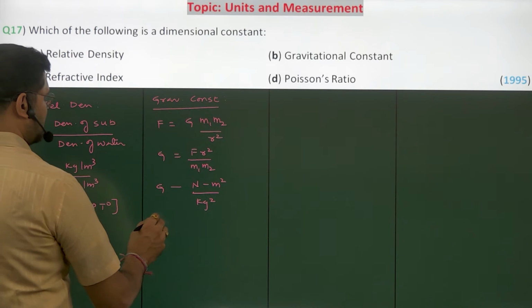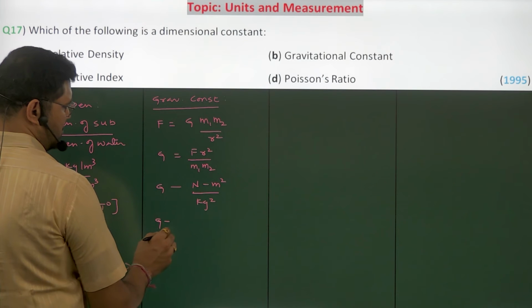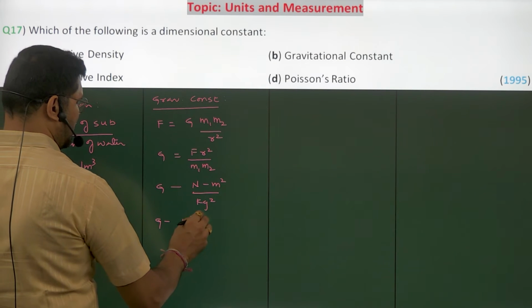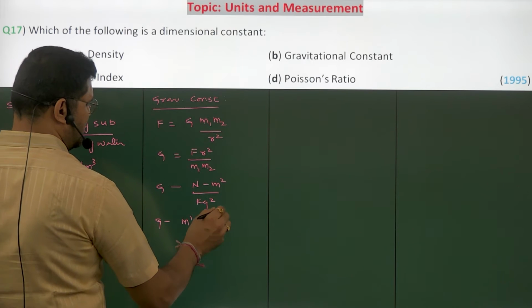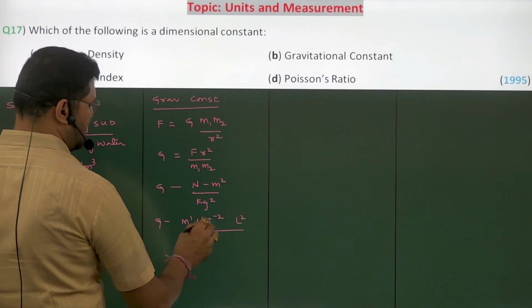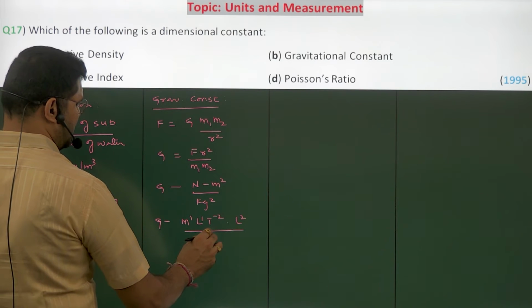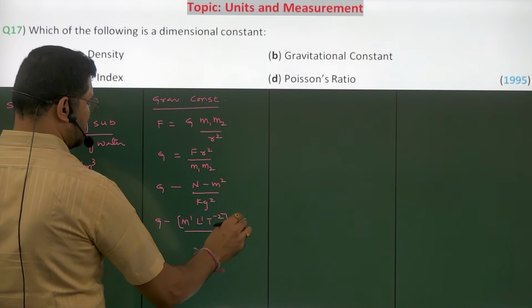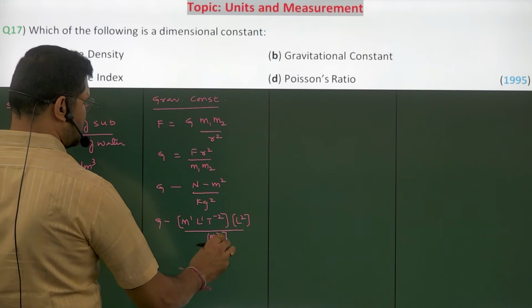Now writing its dimensional formula for G: Newton is M L T power minus 2, into distance, meter, which is length, squared, divided by kg square, which is M square. The dimensional formula should be written in square brackets.